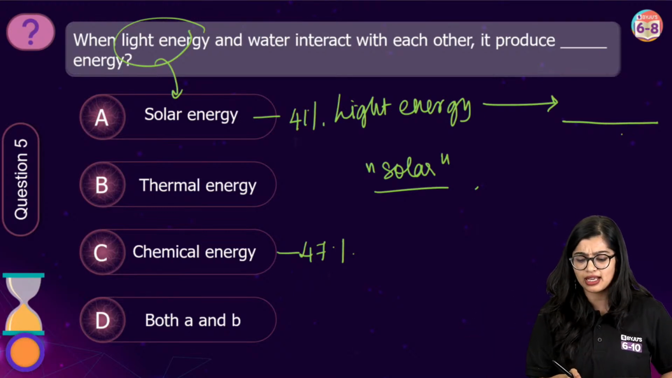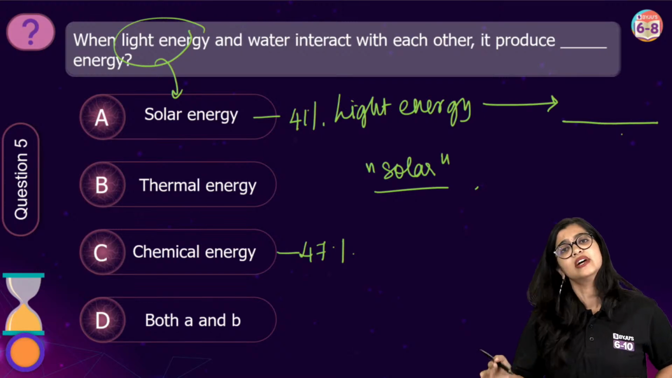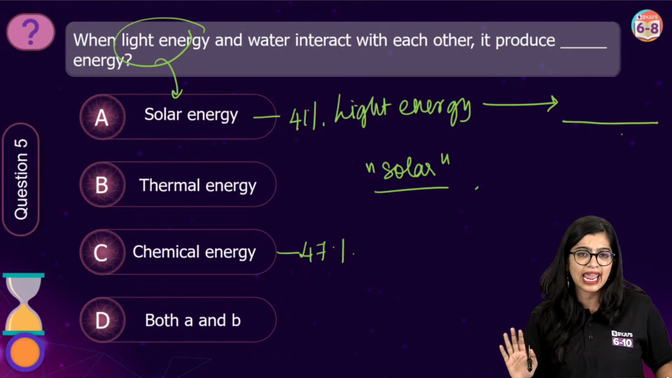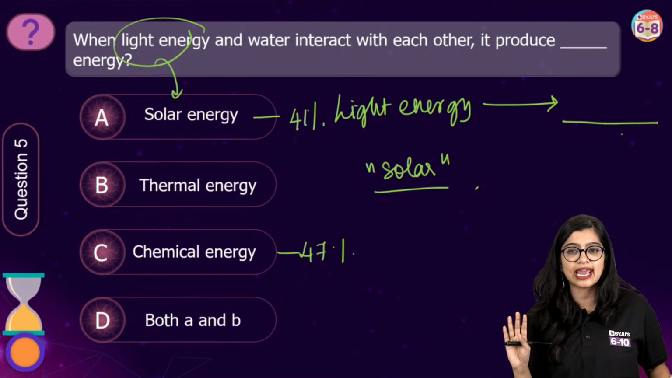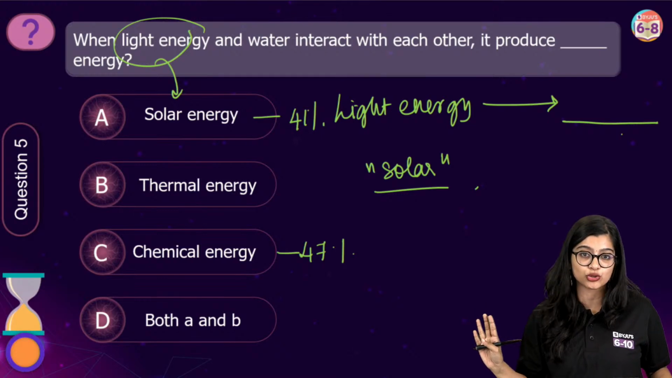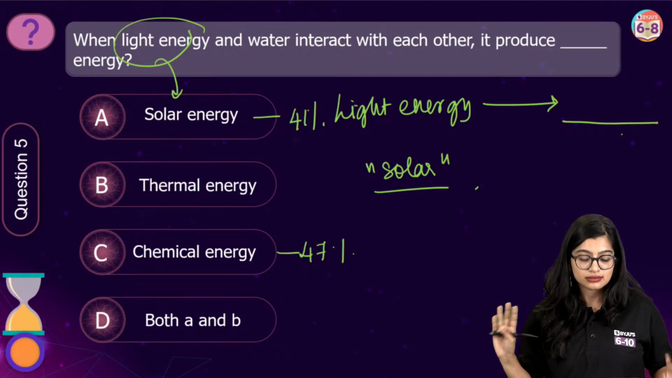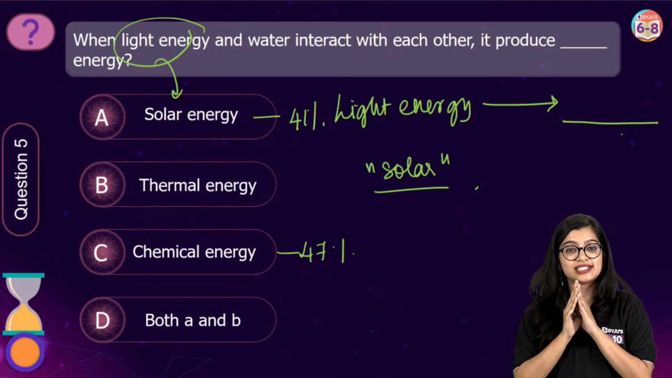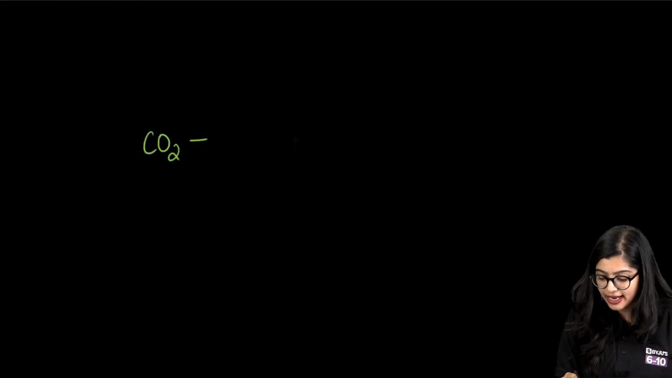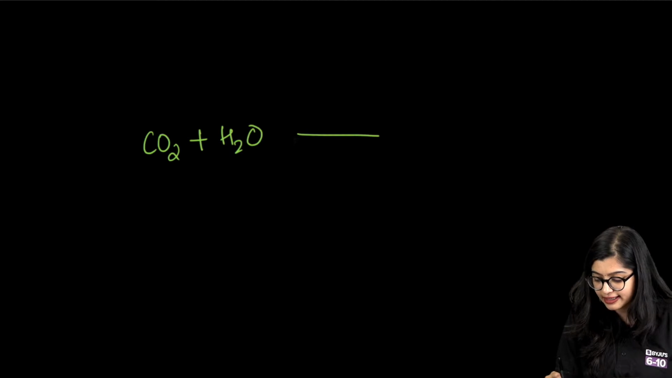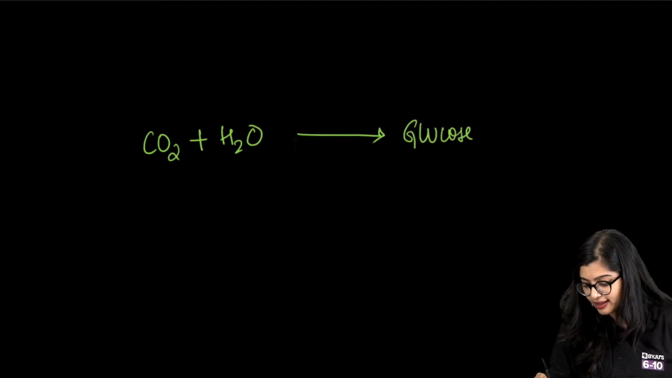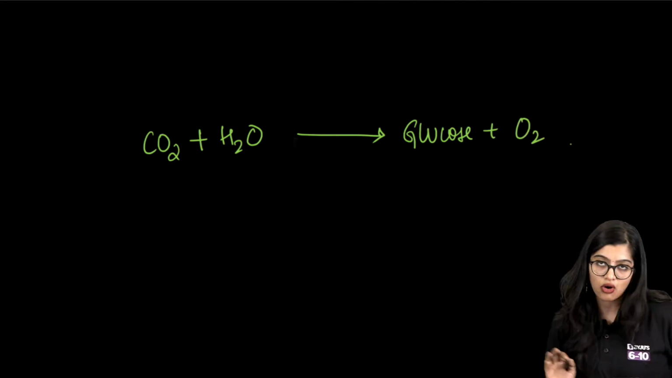So if you tell me that, ma'am, light energy gets converted to solar energy, that means basically they're one and the same thing. So is it A? Yes or no? Do you think light energy gets converted to another form of light energy during photosynthesis? Simple. We just discussed photosynthesis. I told you carbon dioxide and water get converted to give you glucose, and you also get oxygen.